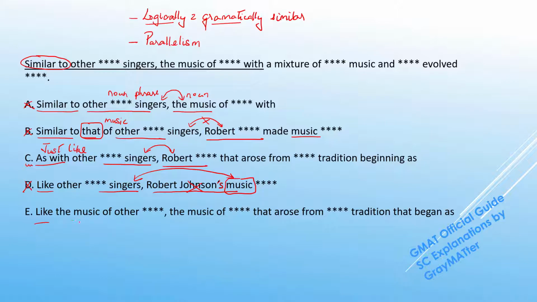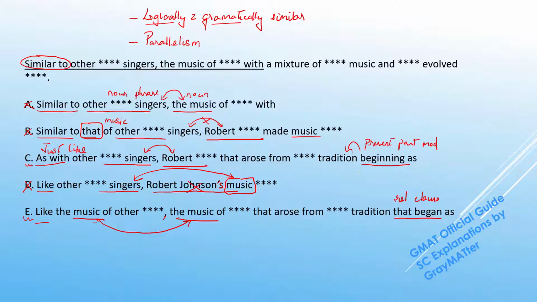D goes off. And in E, we have like this music, comma, the music of Robert. So, music and music is perfectly being compared here. We can hold on to that as well. Now, in the remaining answer choices, the real difference that we can see is at the end of these choices, this tradition beginning as and the tradition that began as. Now this is put in the present participle modifier form, and this is put in a relative clause form.